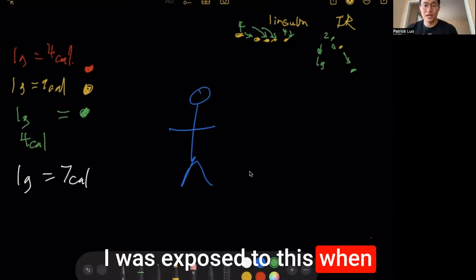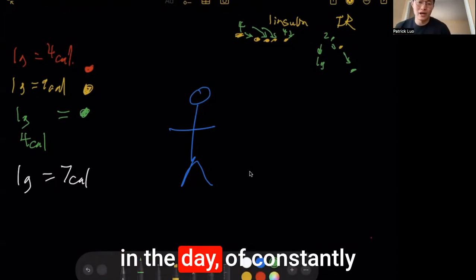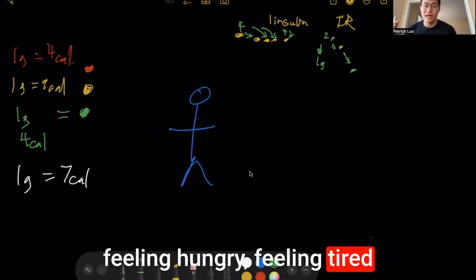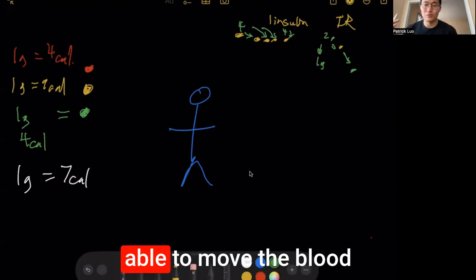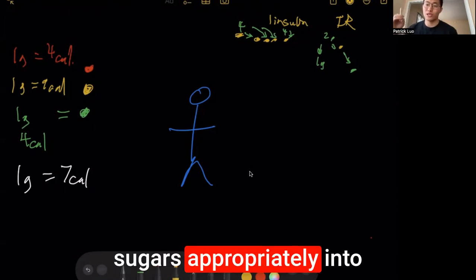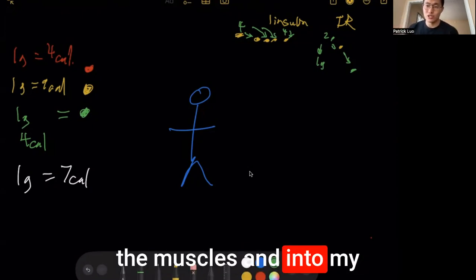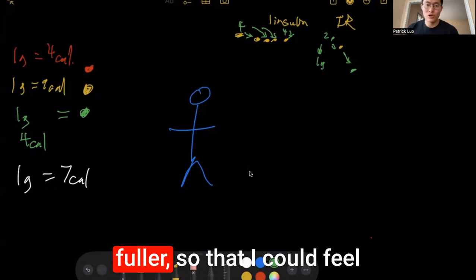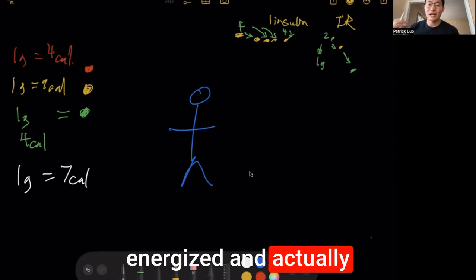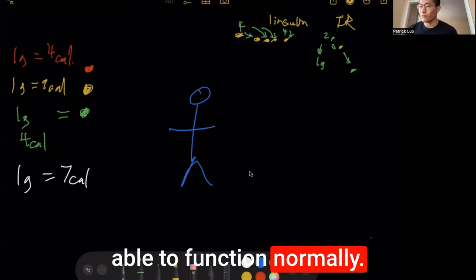I experienced this when I had prediabetes back in the day, constantly feeling hungry and tired, because my body wasn't able to move the blood sugars appropriately into my muscles and into my brain so that I could feel fuller, feel energized, and actually function normally.